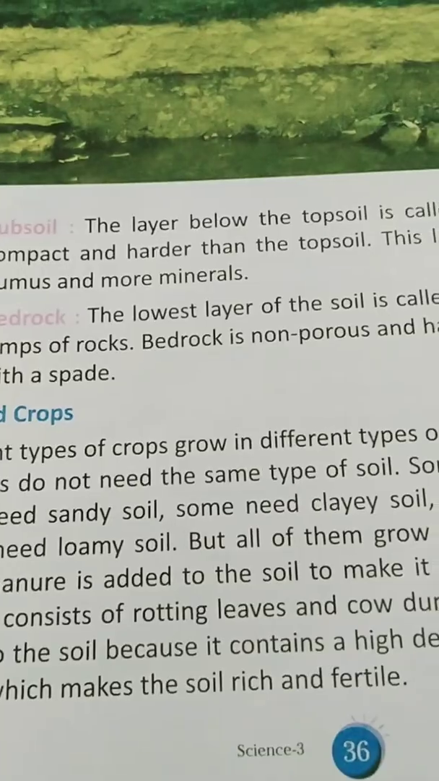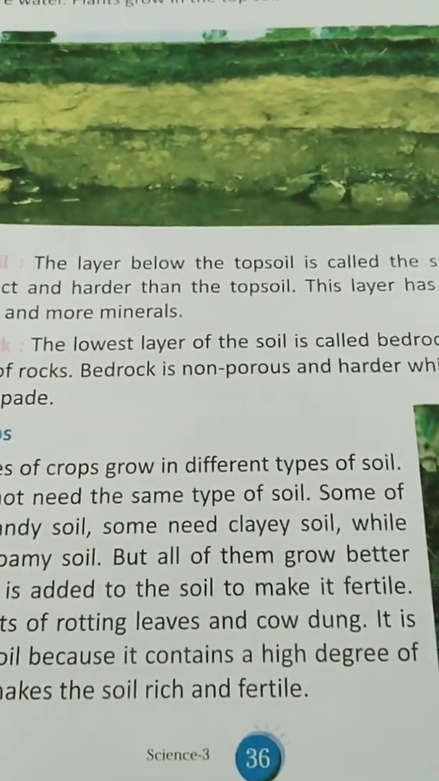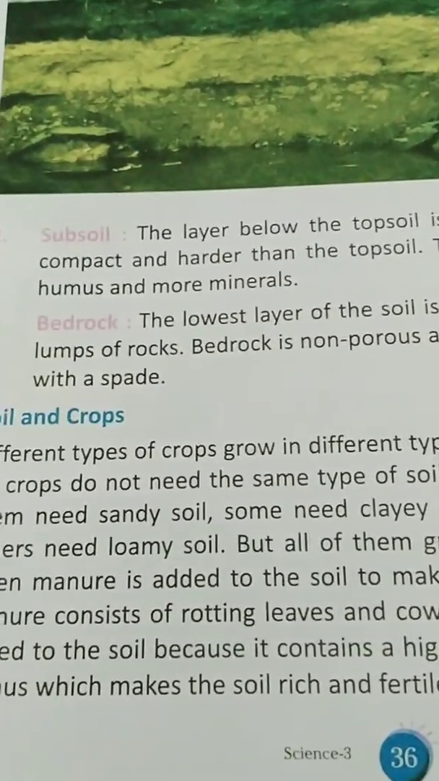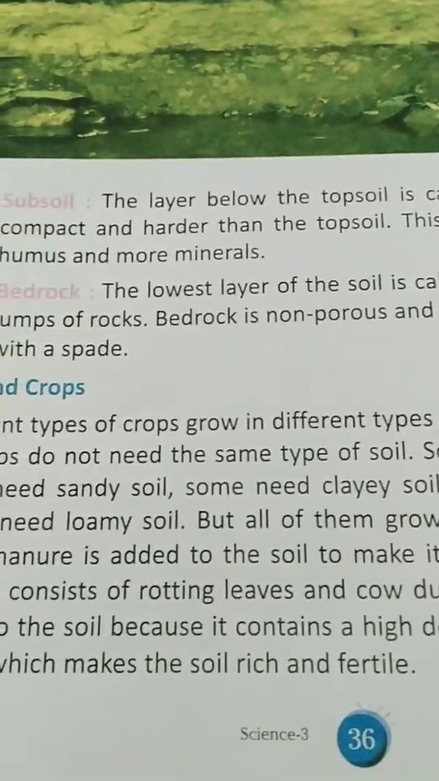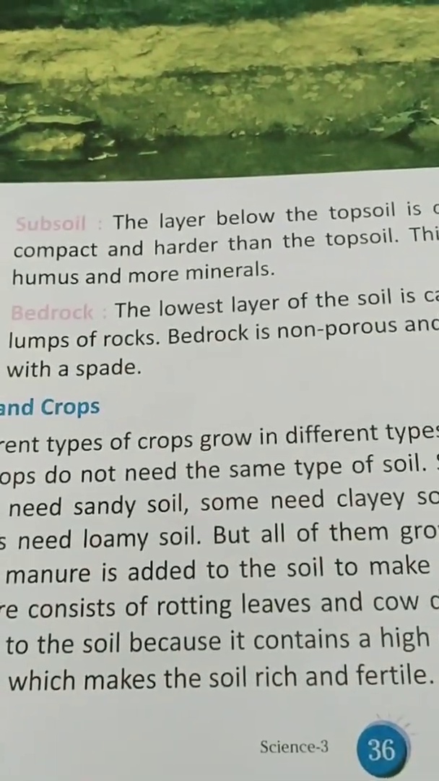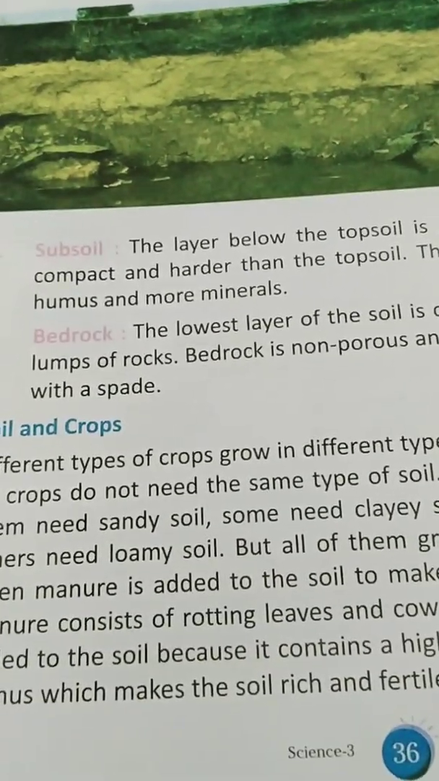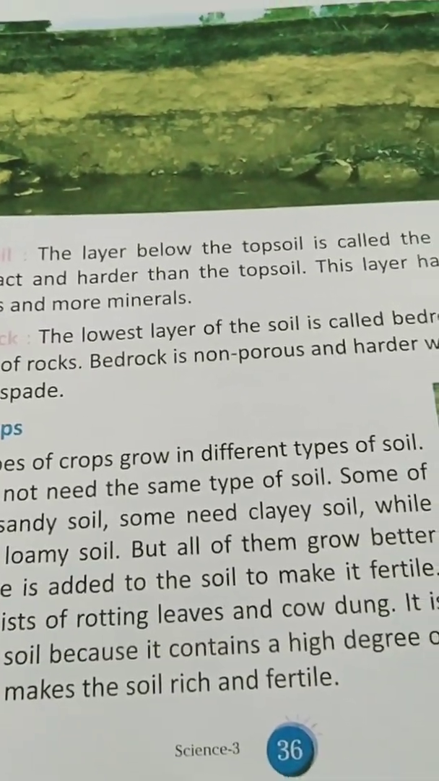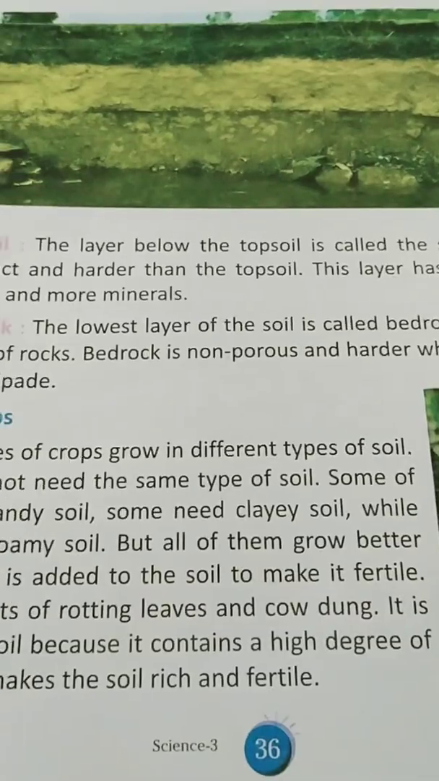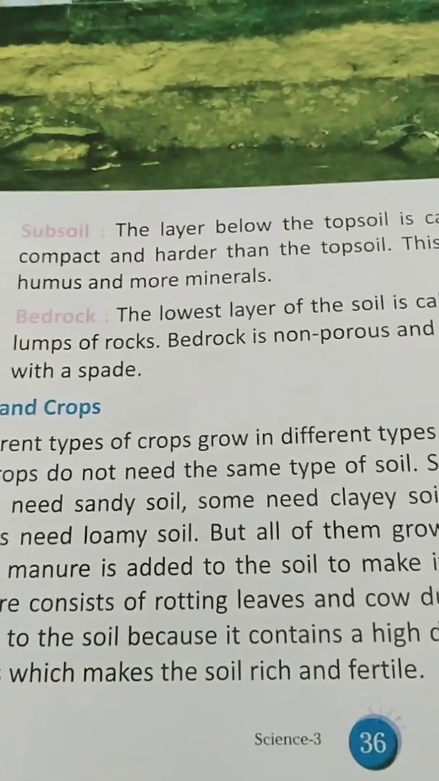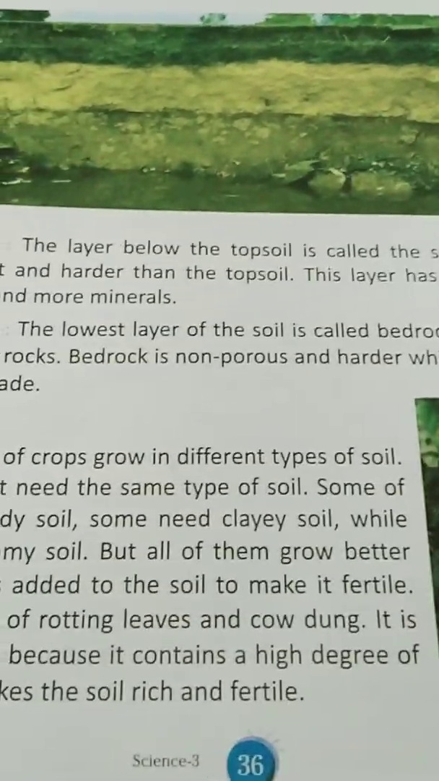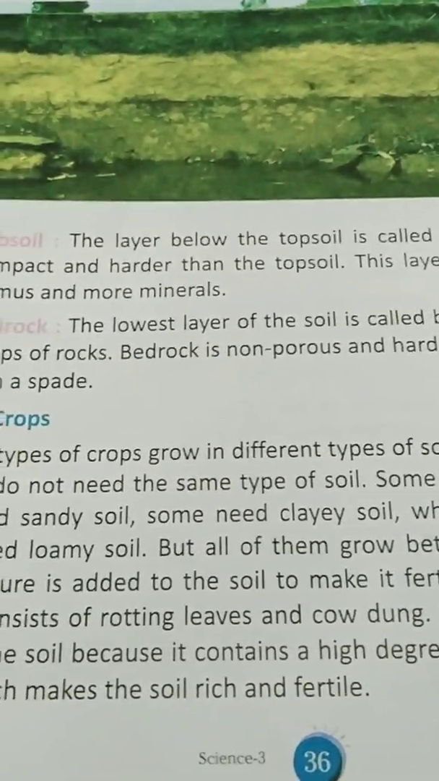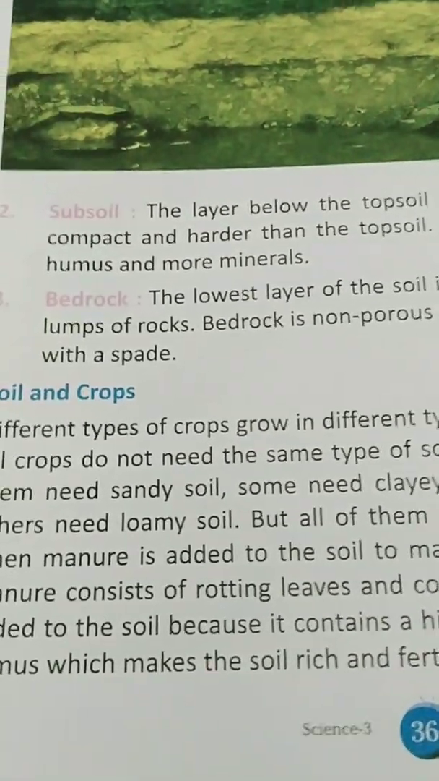Then what is subsoil? The layer below the topsoil is called the subsoil. It is more compact and harder than the topsoil. This layer has a lesser amount of humus and more minerals. And what is bedrock? The lowest layer of the soil is called bedrock. It is made up of lumps of rocks. Bedrock is non-porous and harder, which is difficult to dig with a spade.